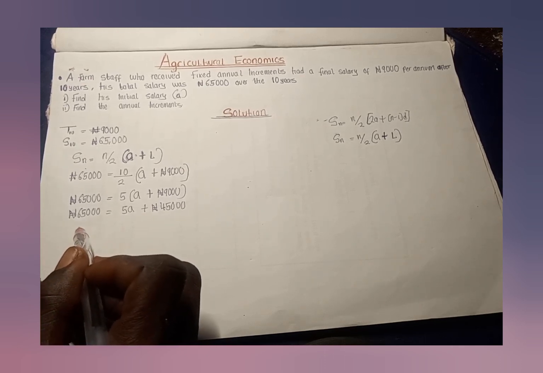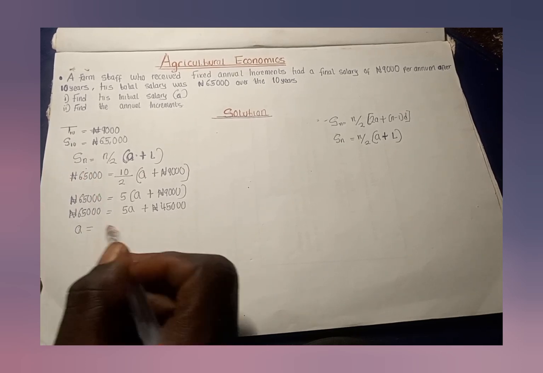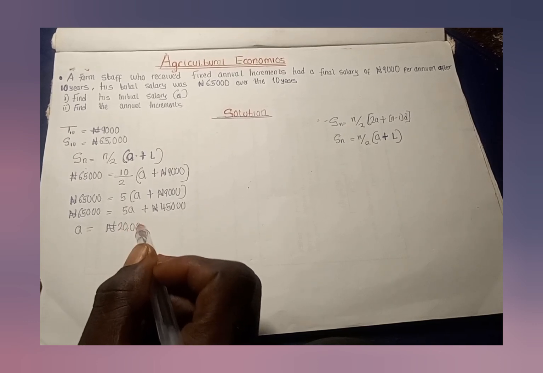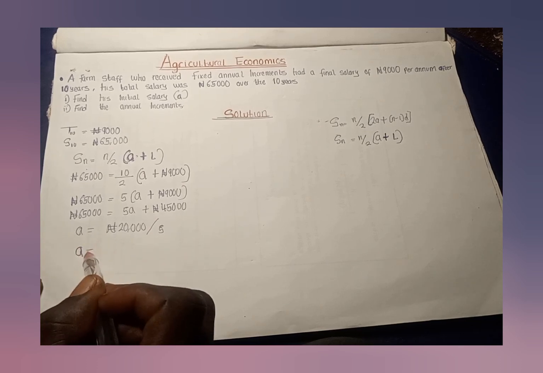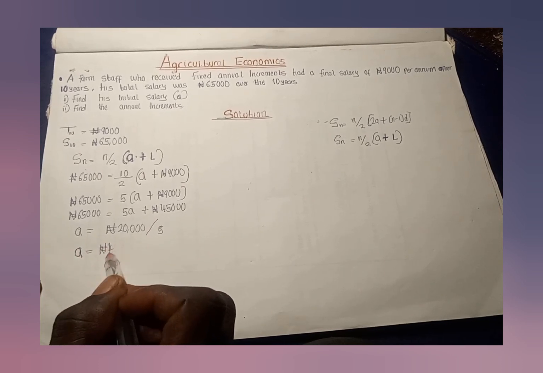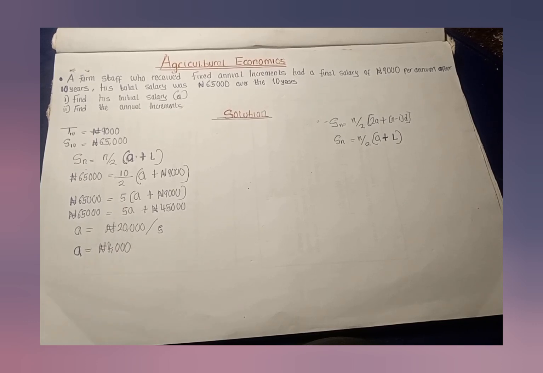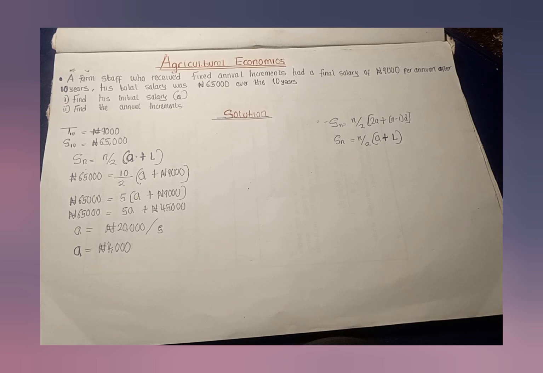So my A will be 20,000 naira divided by 5, over 5. So A is 4,000 naira. That is the first salary that the man received on his first payment.